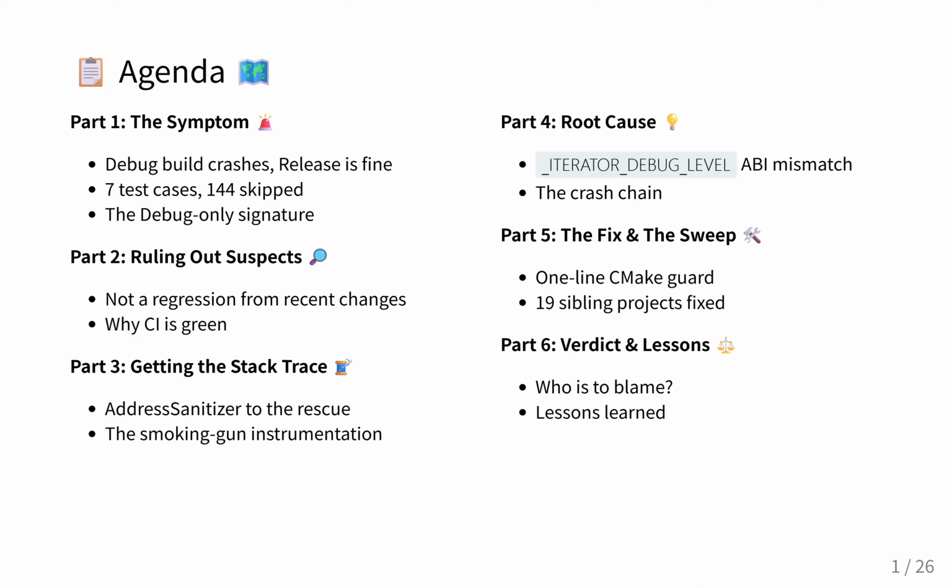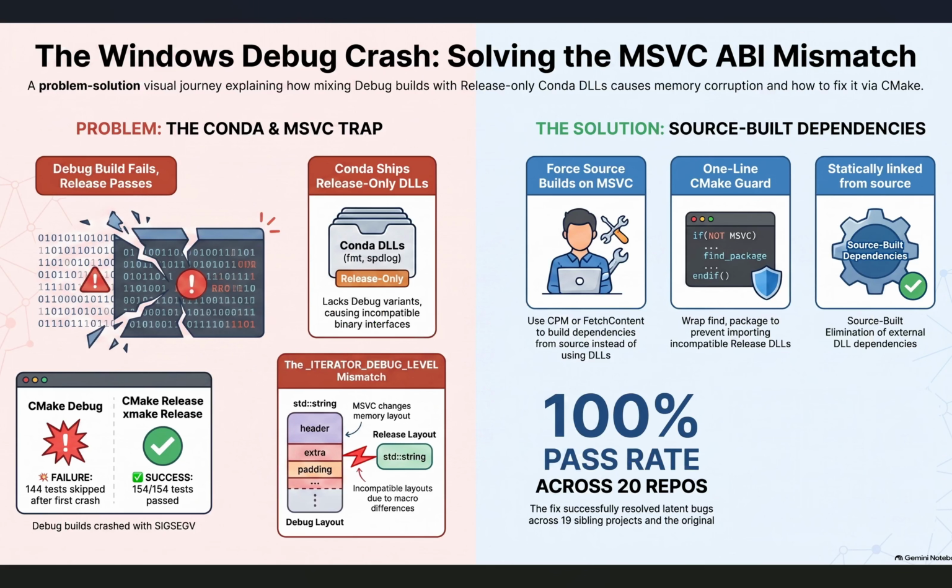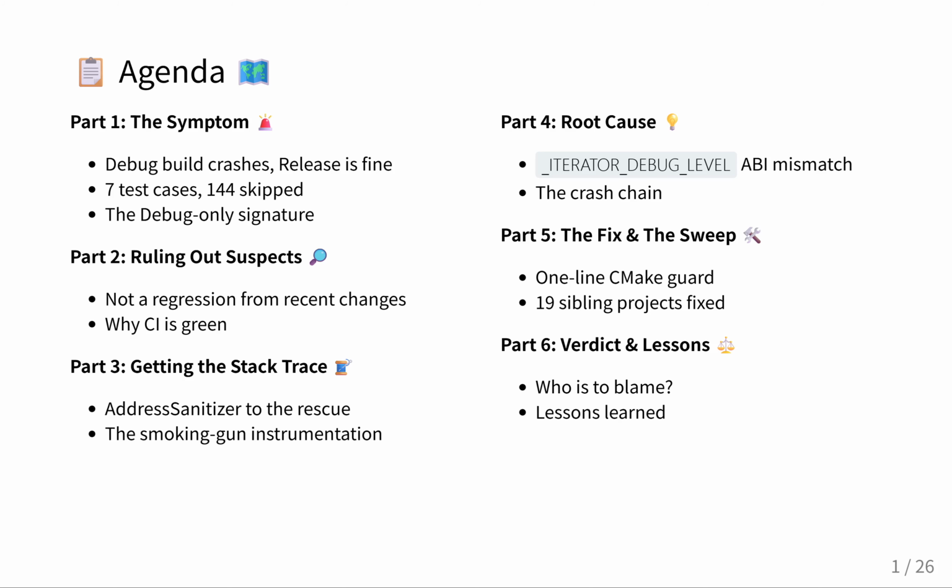Which is wild. You go from a completely clean bill of health to this scenario where, like, 9 tests pass, 1 fails with a brutal memory fault, and 144 tests are just completely skipped. Yeah, skipped because the test runner itself just gives up and dies. It completely violates the basic expectation of software engineering, right? The idea that the diagnostic tools we use to observe a system shouldn't fundamentally alter the reality of the system itself. Exactly.